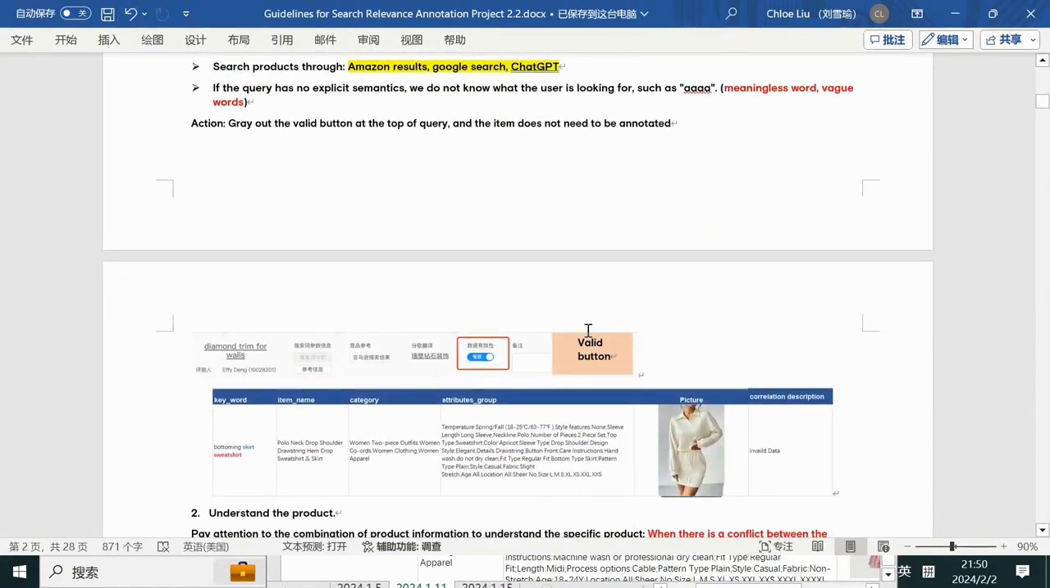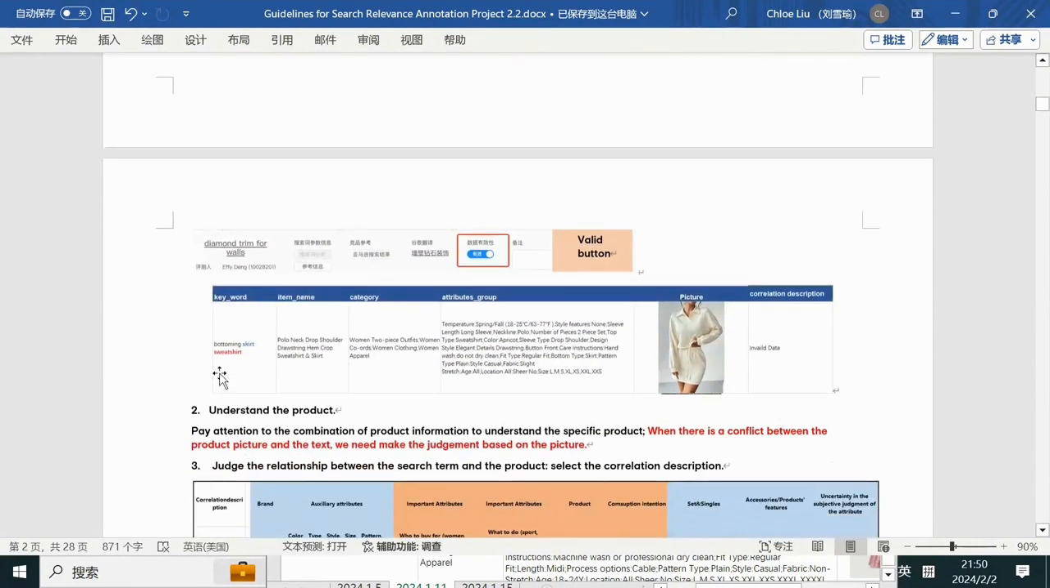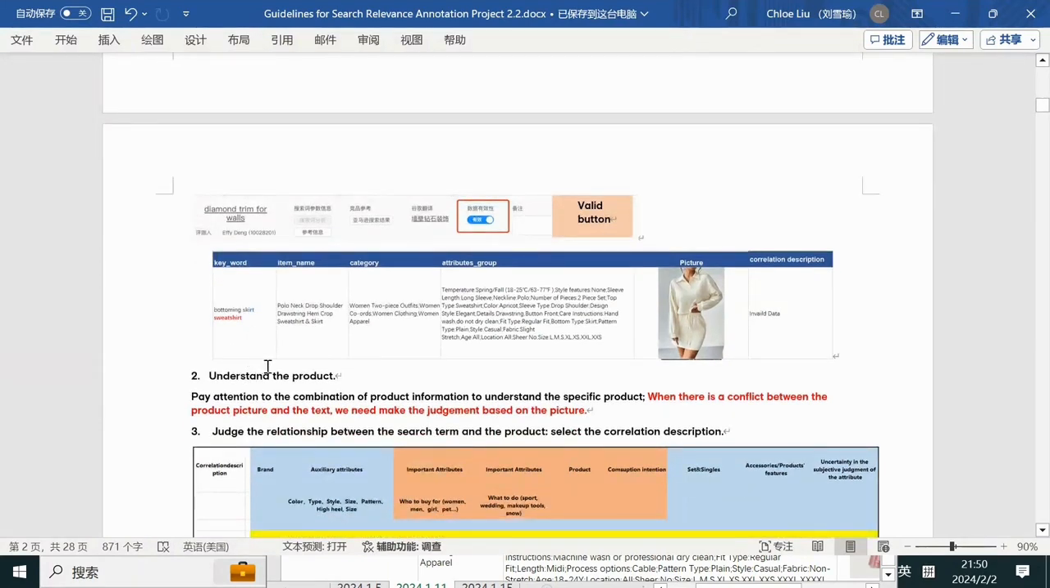Also, we have an example here. The keyword is bottoming skirt sweatshirt. So on this keyword, we can see two main products, skirt and sweatshirt, right? So it is confused. We don't know what products our clients ask for. So under this circumstance, if we cannot make sure what our clients ask for, then we can mark this search item as invalid data. Okay, so this is an example for your reference. So much for the search item. Let's move on to the next one.